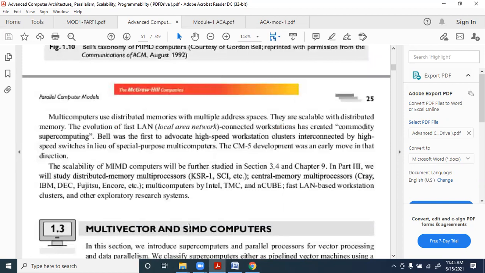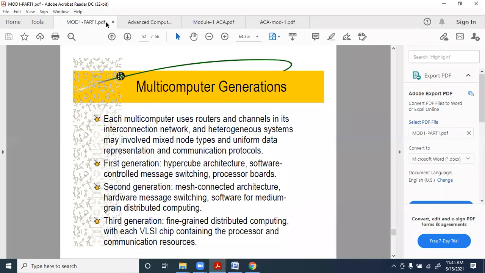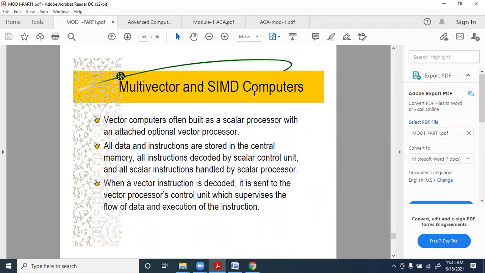Then we come to the multi-vector and the SIMD supercomputer, which will basically correspond to the vector computers. You can have vector computers within the multi-vector and SIMD computers.